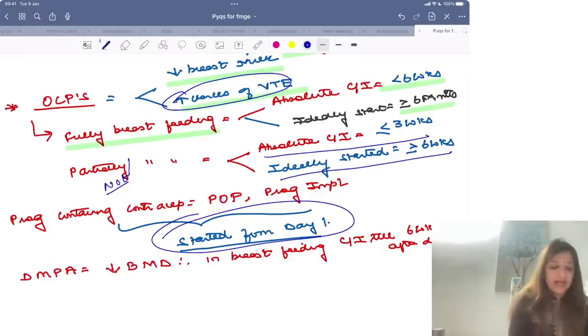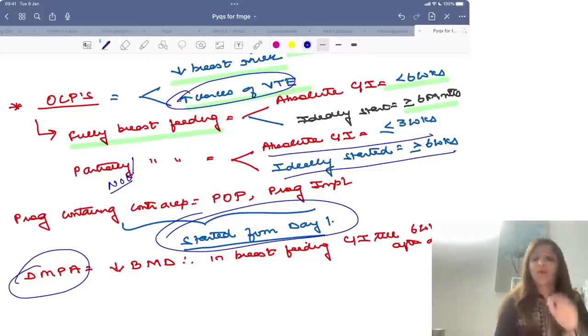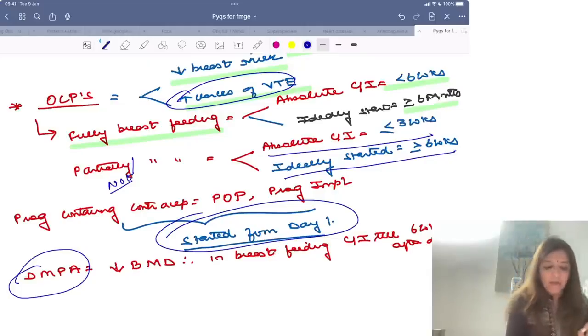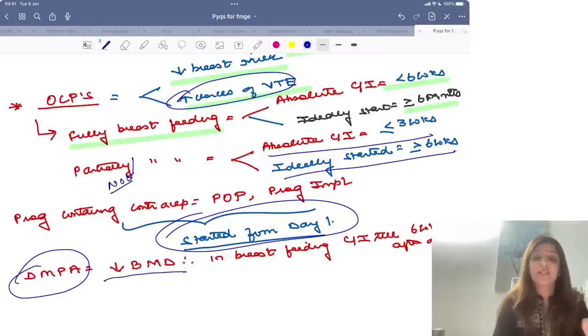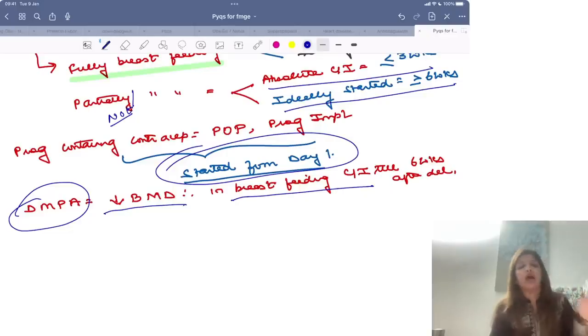As far as the injection DMPA is concerned, DMPA has only one problem. When you use DMPA, it decreases the bone mineral density. That is why in a breastfeeding female, it is contraindicated till 6 weeks after delivery. So in a gist, I have told you that IUCDs can be put within 48 hours of delivery or they can be put after 6 weeks of delivery.